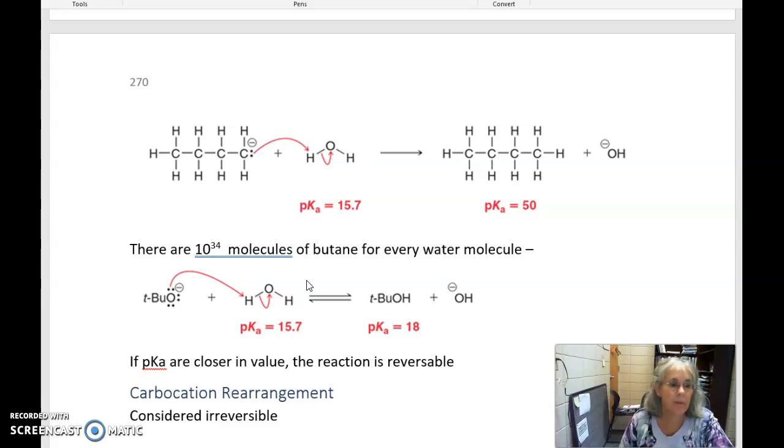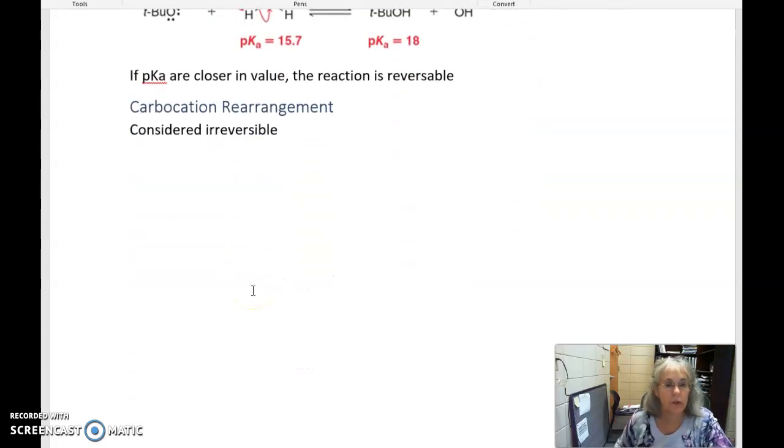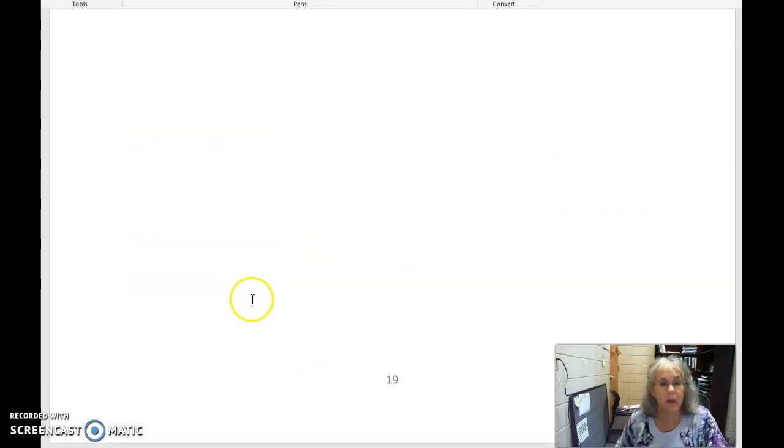Here we have pKa values that are closer in value, and so this could be reversible. Carbocation rearrangements are considered irreversible. And that is all for the chapter.